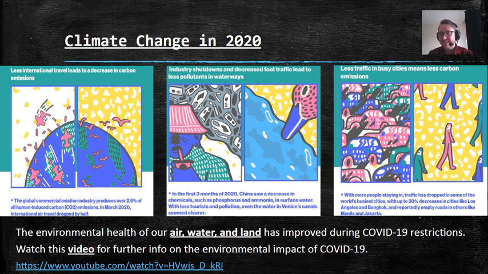Just to dunk on Melbourne for a minute. Less traffic in busy cities means there's less CO2 emissions. With more people staying in, traffic has dropped in some of the world's busiest cities, with up to 30% decreases in cities like Los Angeles, Bangkok, and reportedly empty roads in others like Manila and Jakarta. I think I mentioned this before, but I actually live up in Warburton, up in the Yarra Valley, which is like an hour and a bit of a commute, and it's been ridiculous seeing the difference in traffic before and after coronavirus restrictions. And you look at pictures of these major cities like LA and New York, and it's just ghost towns. It's weird. But it's having a positive impact on the environment.